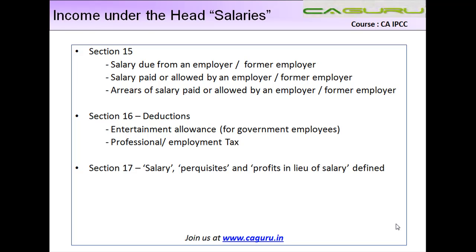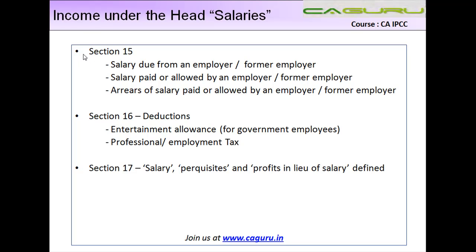Now we have a look at a bird's eye view kind of a thing as to what all is included within the definition of salaries. So, how does the computation of salary work? There are three things. The first one is computation of salary, which is governed by section 15.